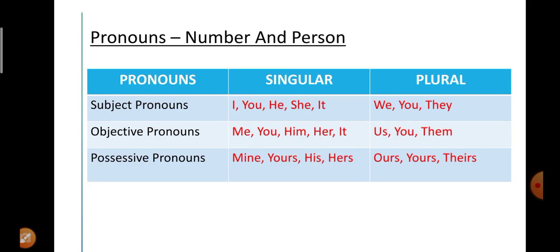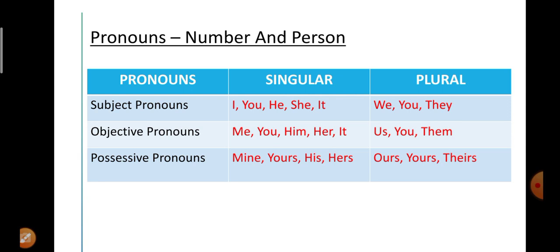Coming to pronouns: number and person. Now let us see what it is talking about. Pronouns can be singular as well as plural. They can be both singular or plural. Now let us see the changes in it. In subject pronouns, for example, I, you, he, she, it all refer to singular words. Whereas when we change them into plural forms, I becomes we, you becomes you, and he, she, it becomes they.